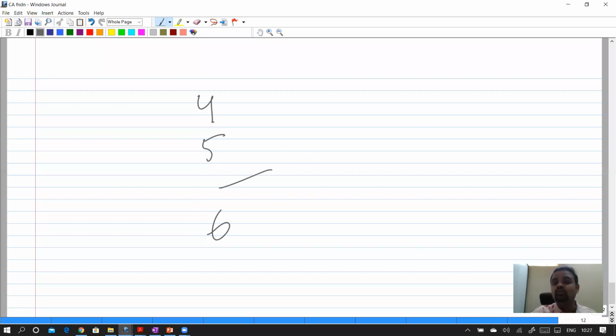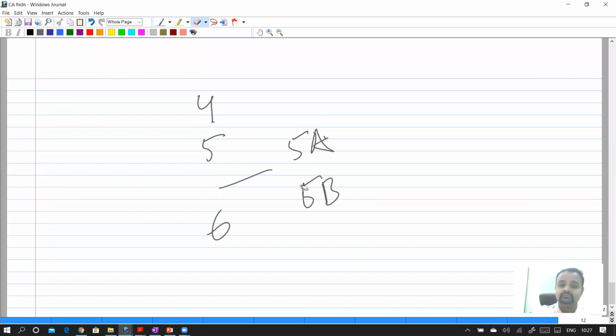So what will they do? Obviously in between they will insert a section called 5A. Okay, let's say in future they want to insert something more which is connected to 5A and has to be before 6. Then they might bring another section called what? 5B. Okay, this is 5B. Understand? So I repeat again.